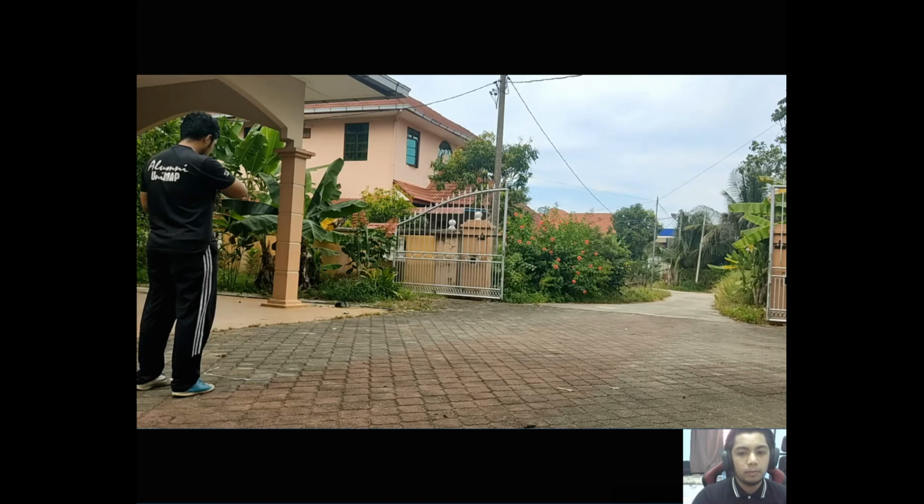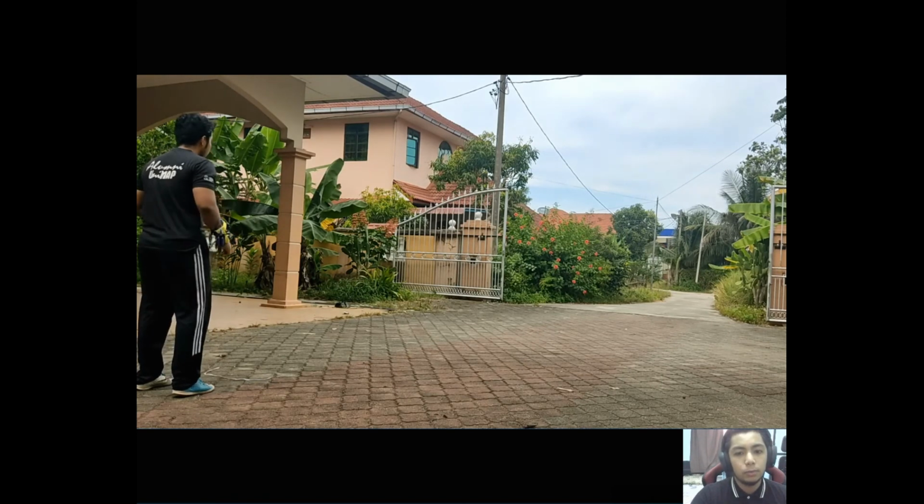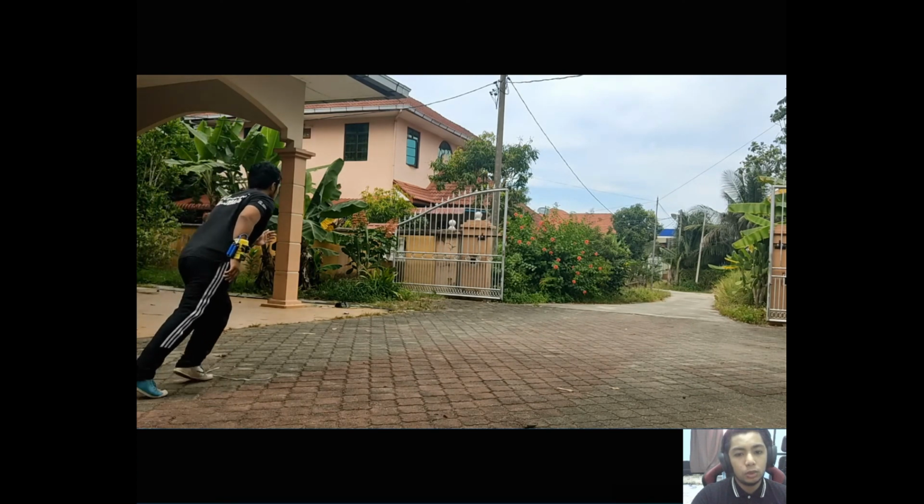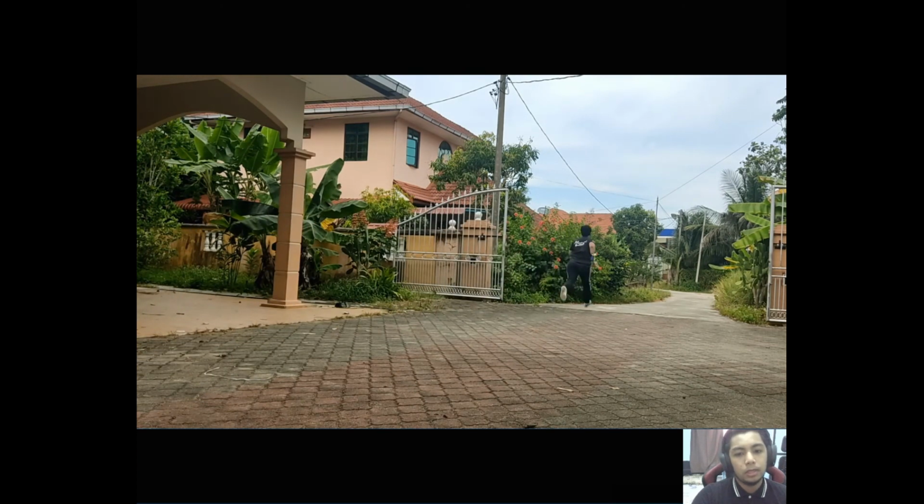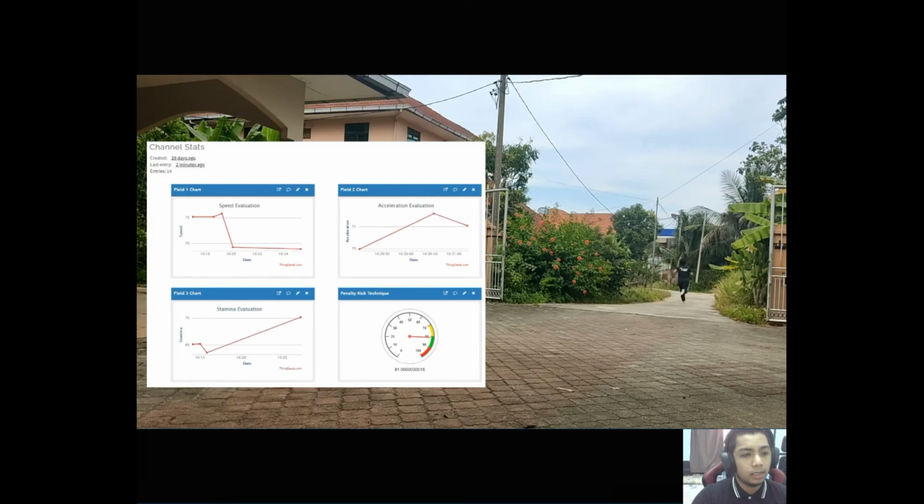This is the demonstration video. I test the system by selecting the acceleration evaluation mode. The buzzer will start buzzing to indicate the countdown. Now, as we can see on the screen, this is the initial value shown on ThingSpeak. After I finish the acceleration evaluation, ThingSpeak should update the acceleration performance graph.